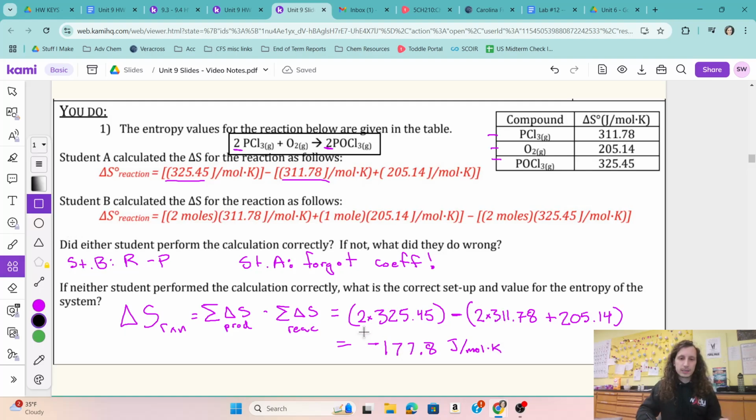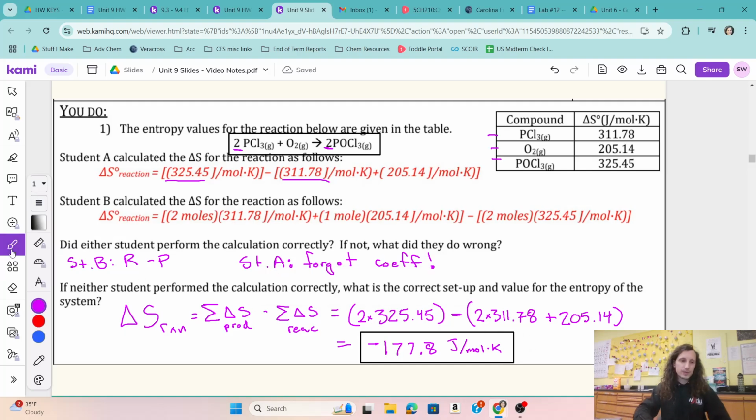Okay, so looking at this, a negative delta S, does that mean the system increased or decreased in entropy? Well, entropy went down, so entropy decreased. And does this track with what we see in the chemical equation? Could you look at this chemical equation without any numbers and say, yeah, entropy definitely decreased? You sure could, because what happened? I have 3 moles of gas on the left, and I end up with 2 moles of gas on the right.